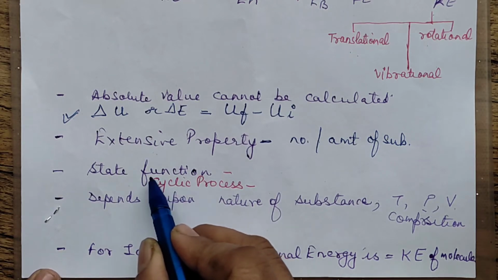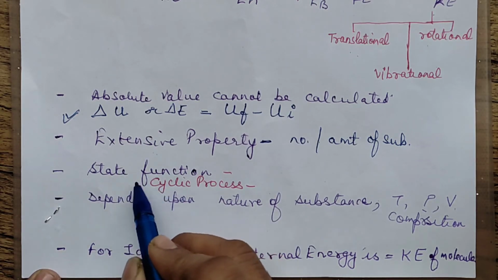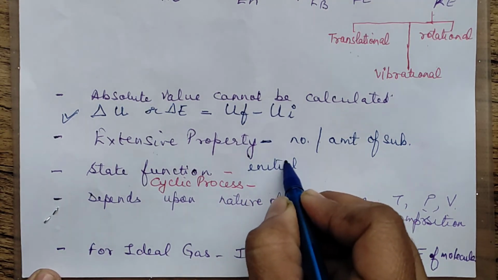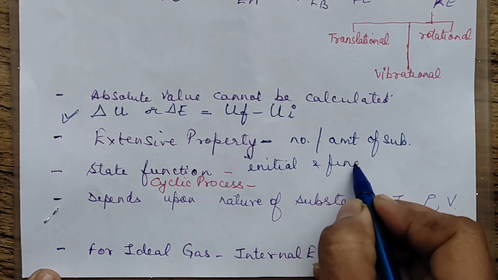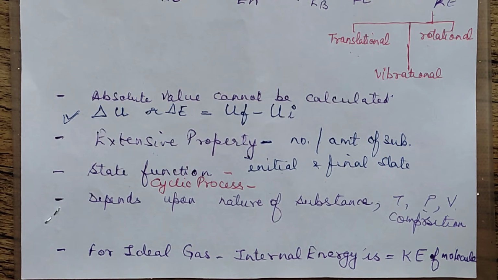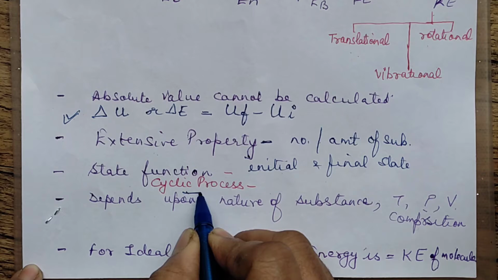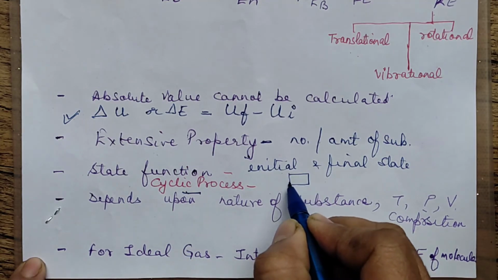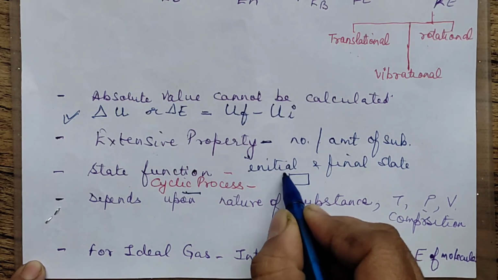Next, internal energy is a state function. State function means it only depends upon the initial and the final state, not on the path followed. How we go from one state to another, irrespective of that, the change in the internal energy will remain the same. Suppose I talk about a cyclic process: you start from here and go in all different directions, and this is again the position where you are coming back. That means the initial and the final position is the same.